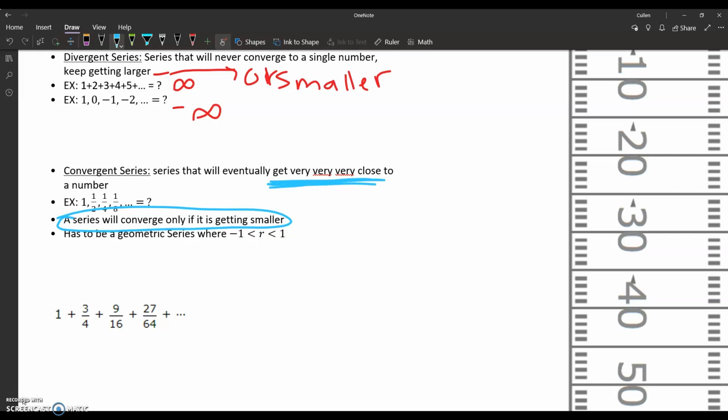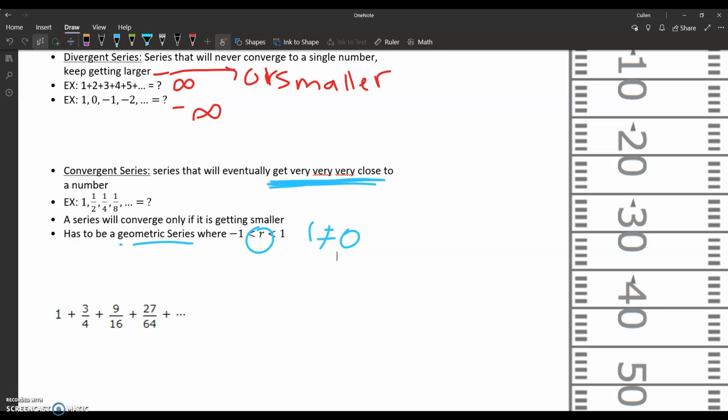And the other thing is this will only happen when it's a geometric series where your common ratio is a fraction. What I mean by a fraction is that it's between -1 and 0, or between 0 and 1. Obviously you don't want your common ratio to be 0, because then all of your numbers would be 0 except for the first one.